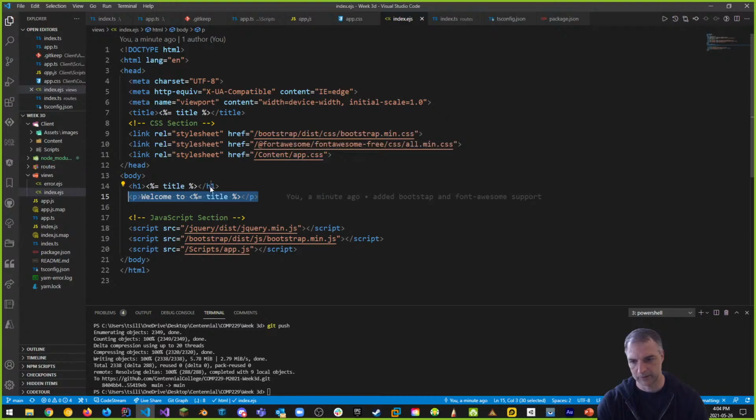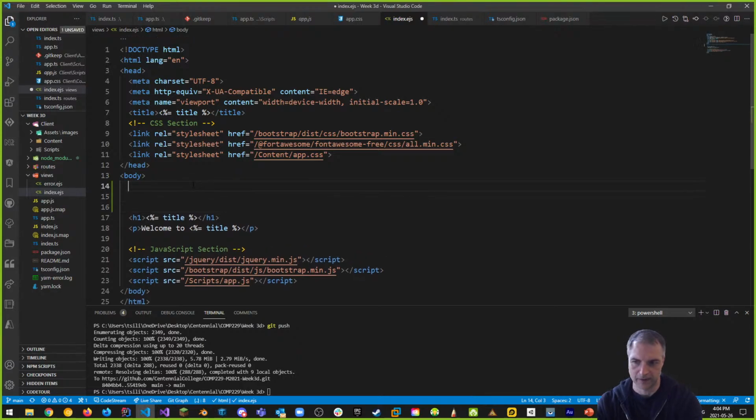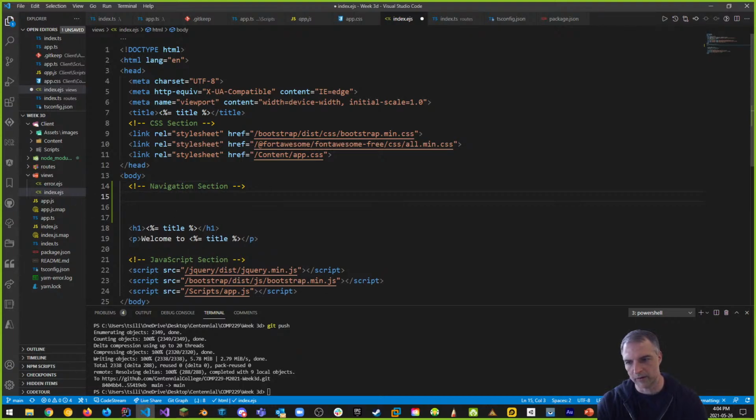We want to get rid of these. Actually, well, we'll leave these and we'll add a navigation section. So I'm going to add in a new navigation section in here. There's a navigation section. And inside here, I want to copy what we have, on the example from Bootstrap.